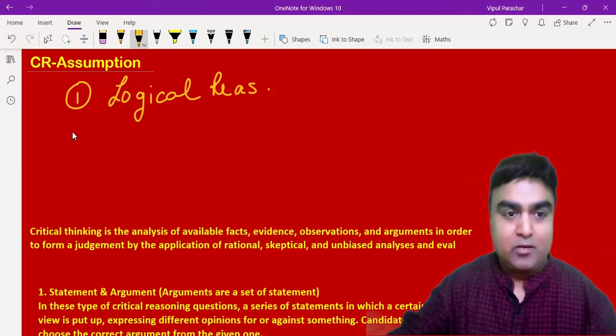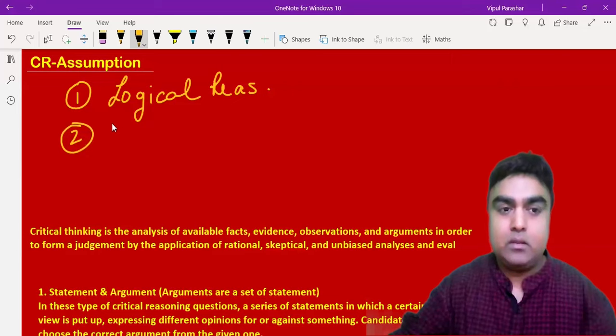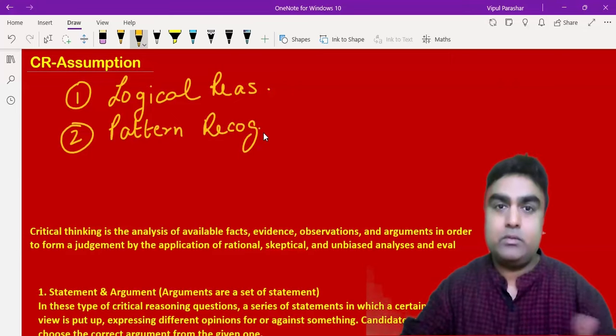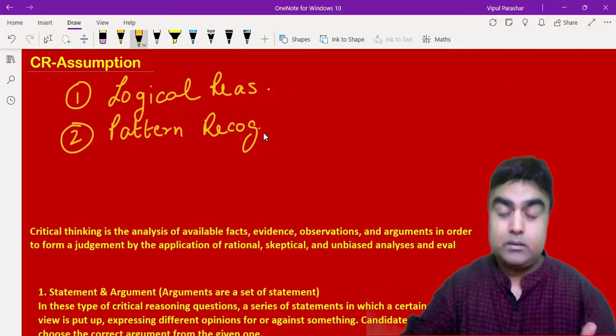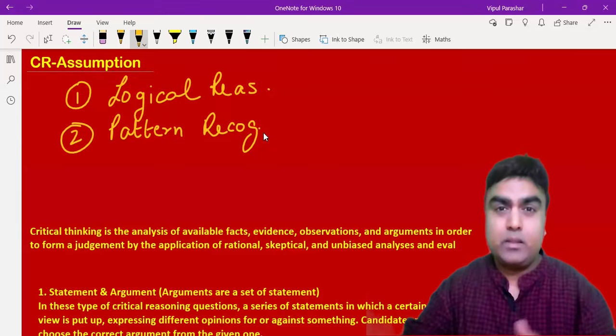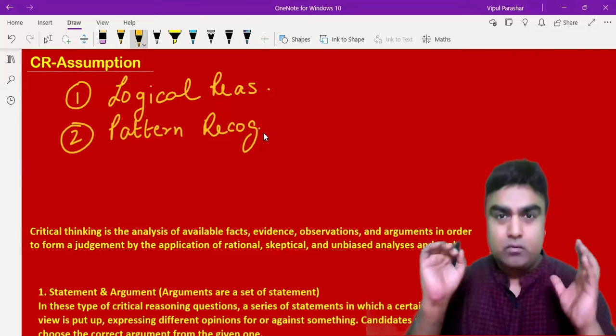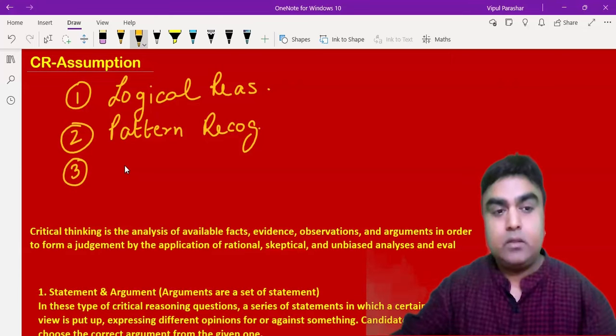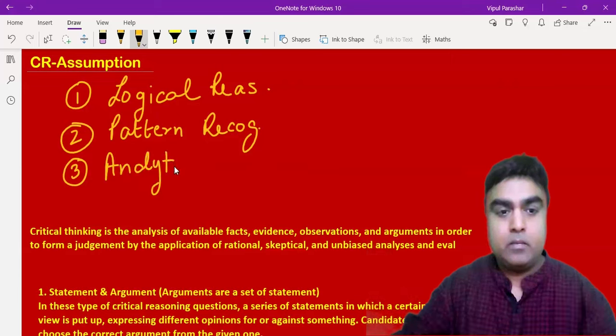Now the second thing you should always think is pattern recognition. I think you must remember one of the classes which I have taken with your batch, or might be with the evening batches. But the one thing you should always keep in mind is CR is much like maths. थोड़ा सा वो fundamental अपने दिमाग में रखो. So pattern recognition will come as a very important part too. And the most important thing is the analytical thinking process.